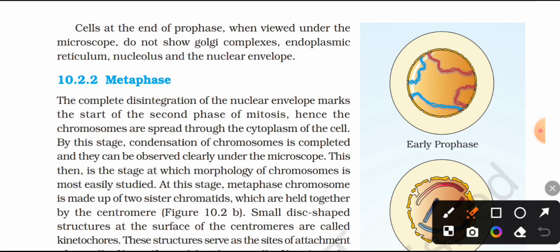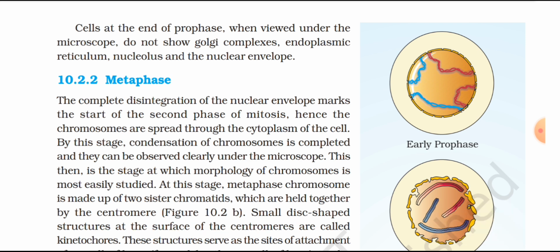the nuclear envelope. Metaphase. The complete disintegration of the nuclear envelope marks the start of the second phase of mitosis. Hence, the chromosomes are spread through the cytoplasm of the cell. By this stage, condensation of chromosomes is completed and they can be observed clearly under the microscope. This then is the stage at which morphology of chromosomes is most easily studied. At this stage, metaphase, a chromosome is made up of 2 sister chromatids which are held together by the centromere. Figure 10.2b. Small disc-shaped structures at the surface of the centromere are called kinetochores.